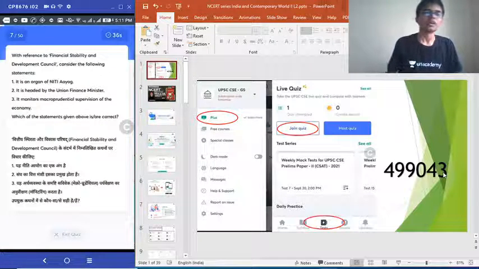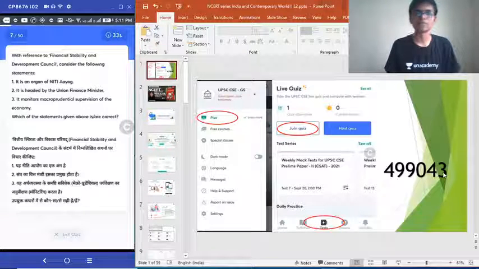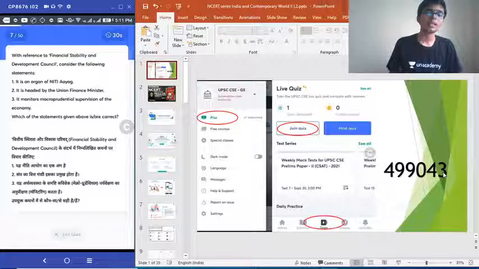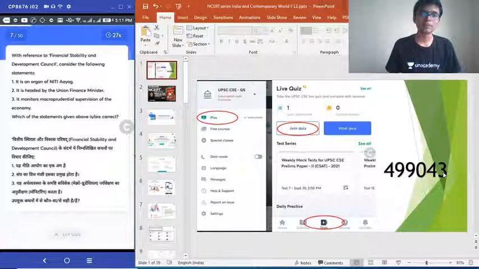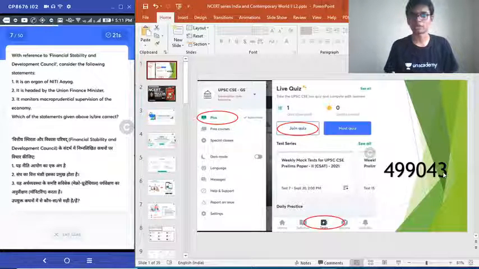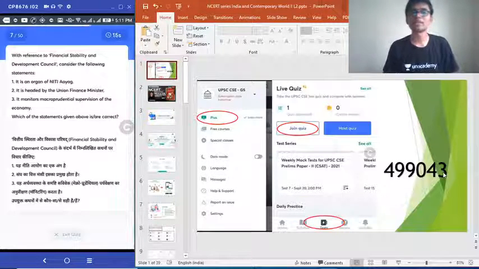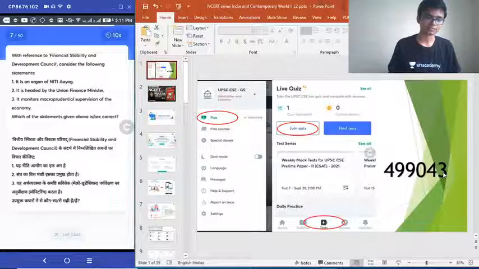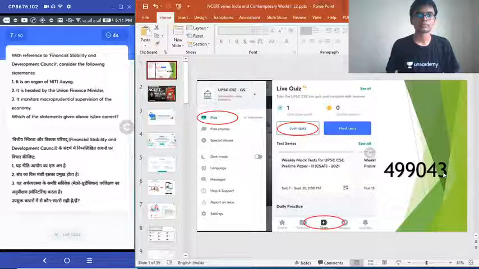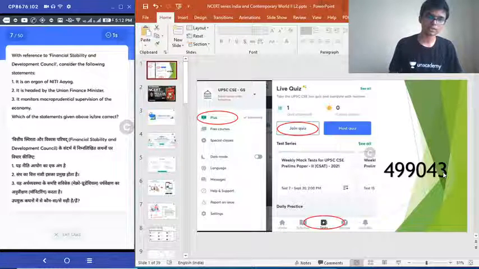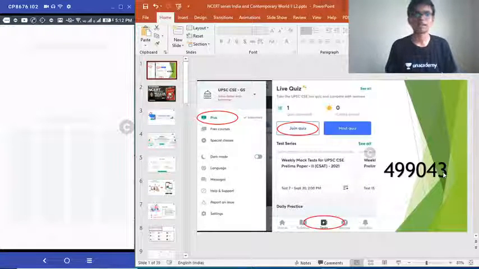7th question. With reference to Financial Stability and Development Council, consider the following statements. 1. It is an organ of Niti Aayog. 2. It is headed by Union Finance Minister. 3. It monitors macroprudential supervision of economy. Which of the statements given above is or are correct? Okay, regarding Financial Stability and Development Council, FSDC, which of these statements is or are correct? It is an organ of Niti Aayog, monitored by Union Finance Minister, it supervises the economic activities.